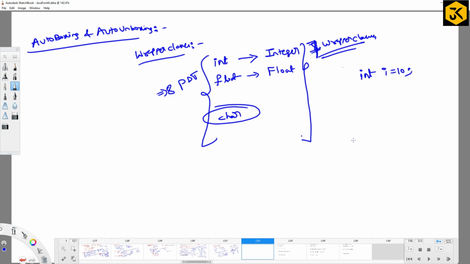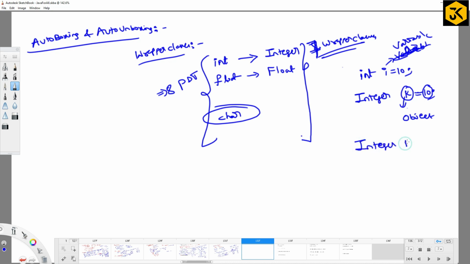Now, can I create it in an alternative way with the help of wrapper classes? Integer k equal to 10. Actually, 10 is a value. K is now what? An object. Here i is a kind of variable, while k is an object, right? So if you want to convert, let me take a simple thing: Integer k equal to i. Is it going to be supported?